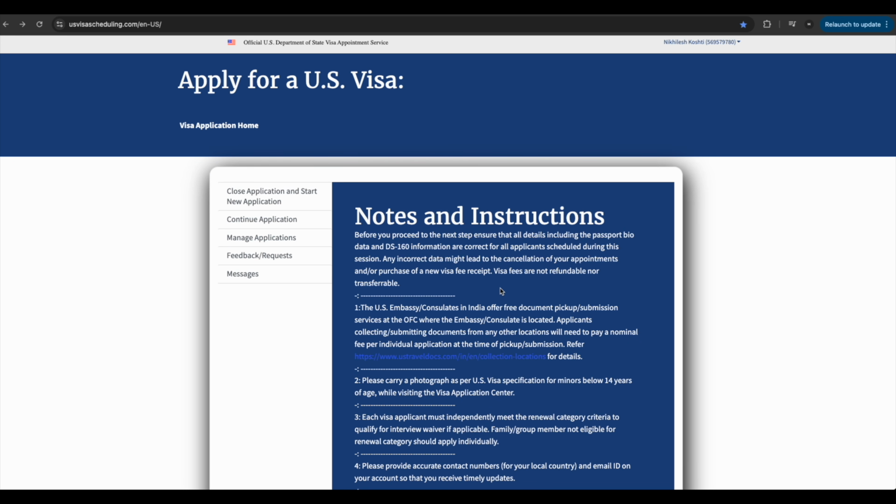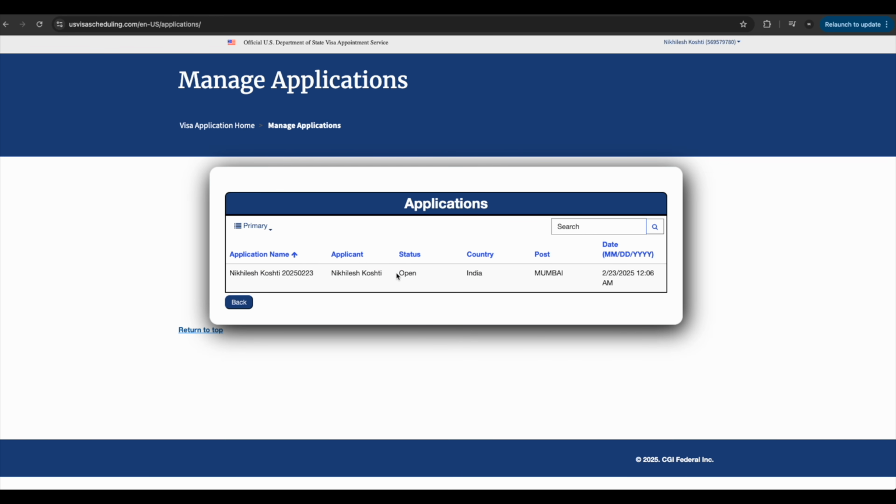Let's say your application status has changed to done, like they have received your payment and everything is done. If you click on manage, there will be an option for scheduling the visa interview, and in that you will select the location and necessary details.